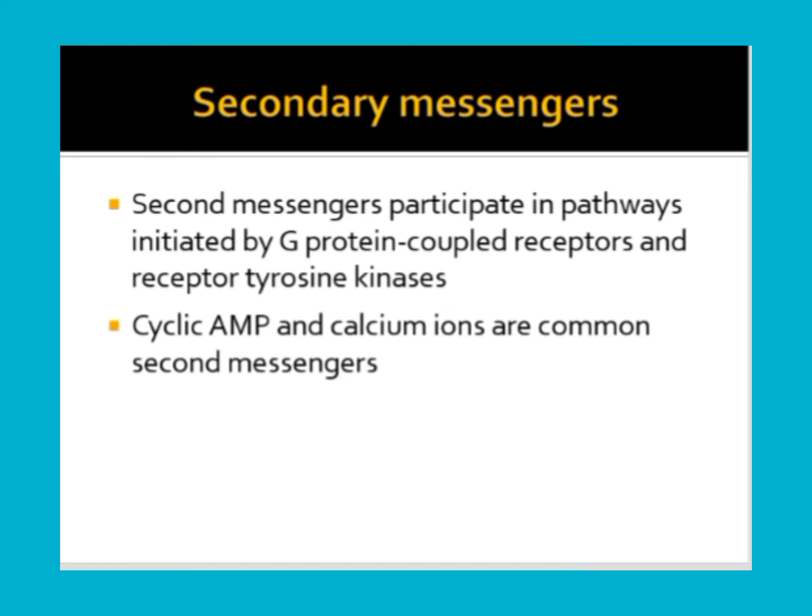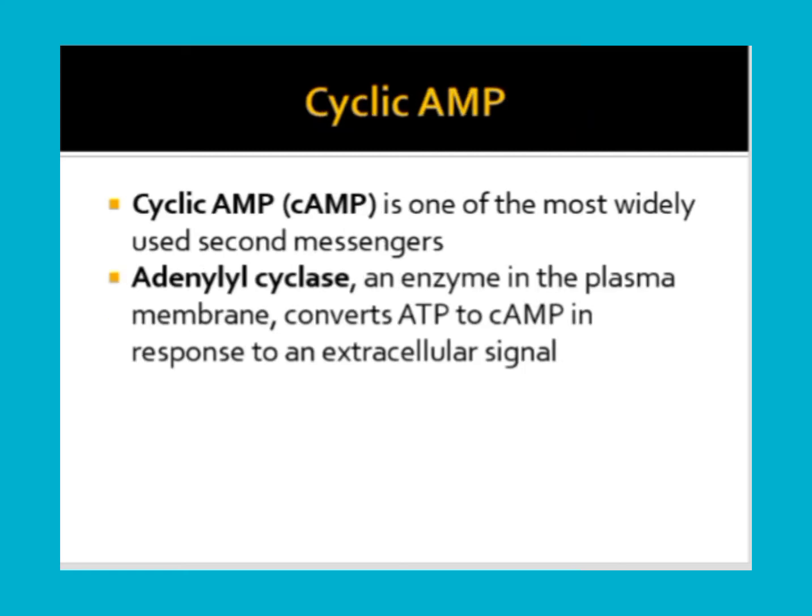We learned receptors in the previous video. Please go through that. Those are G protein coupled receptors and the tyrosine kinase receptors. Common second messengers are cyclic AMP and calcium ions. Let us see them one by one.